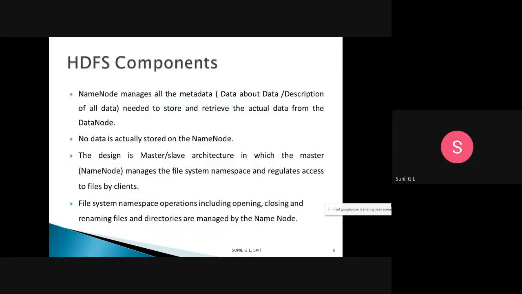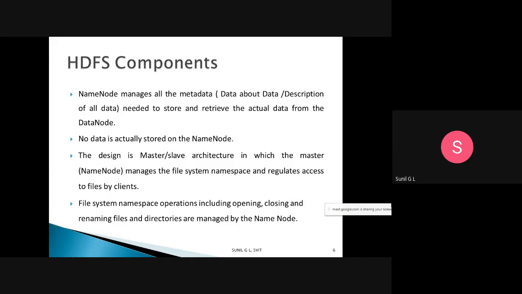First, we know that a name node manages all the metadata. Metadata is nothing but data about data, a description of all the data. The name node manages the description or structure of that data, which is needed to store and retrieve the actual data from the data node. No data is actually stored on the name node. The name node contains only the structure of the data, and the actual data is not stored in it.